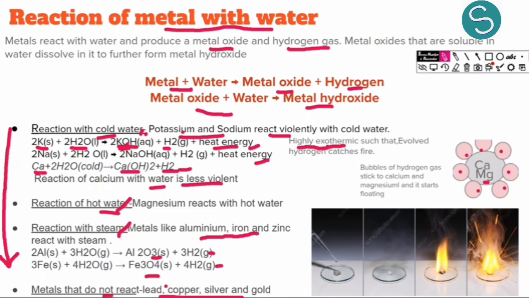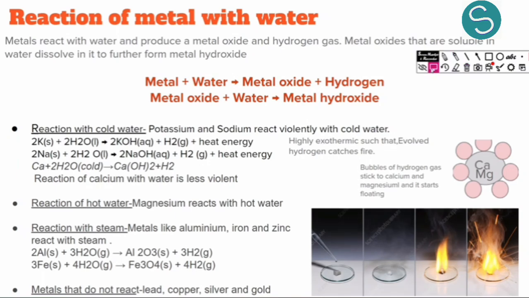Here you can see lead and gold, and I think these metals were not even reacting with oxygen as well. So these are highly non-reactive metals, whereas you can see that sodium and potassium were vigorously reacting with oxygen as well and even with water. This indicates that sodium and potassium are highly reactive metals, and all these metals are comparatively not that reactive. They do react, but under extreme conditions; otherwise they do not react with water and oxygen.